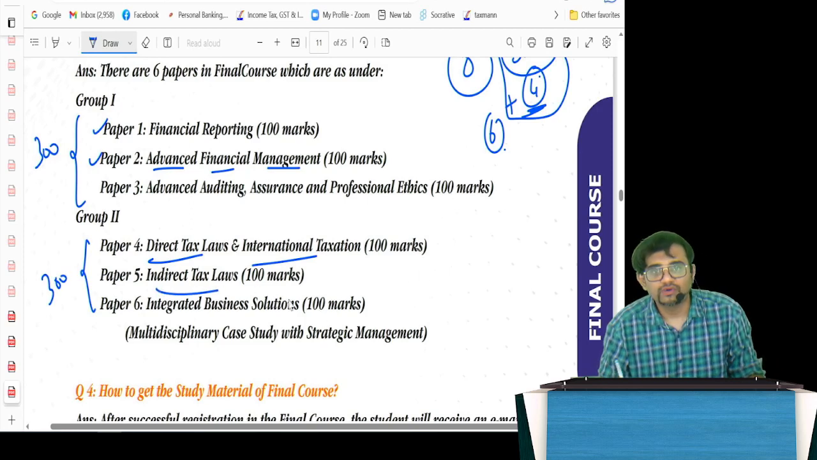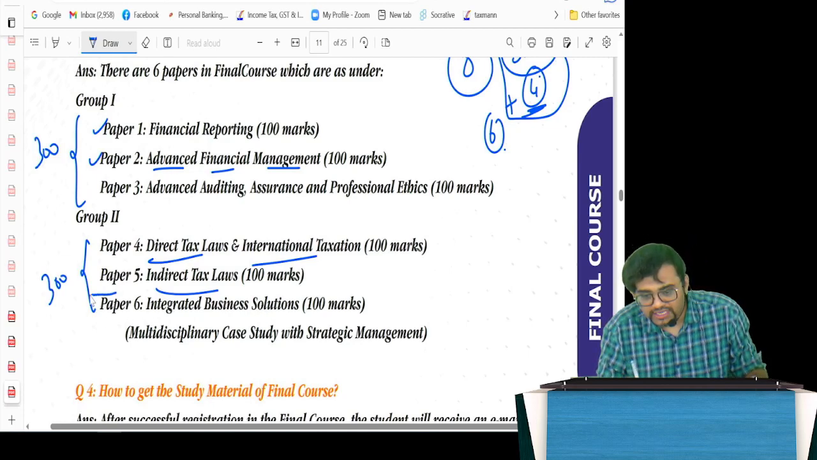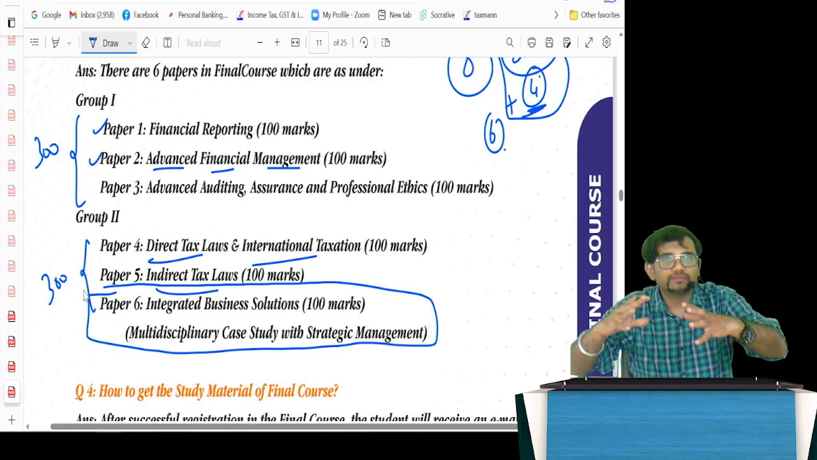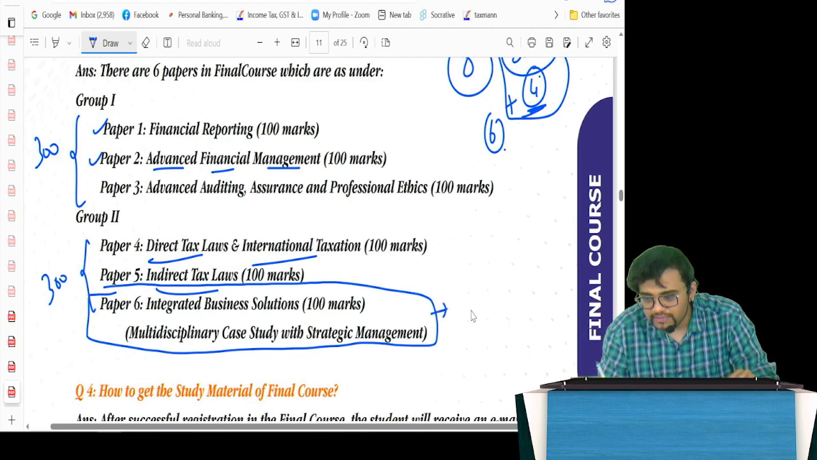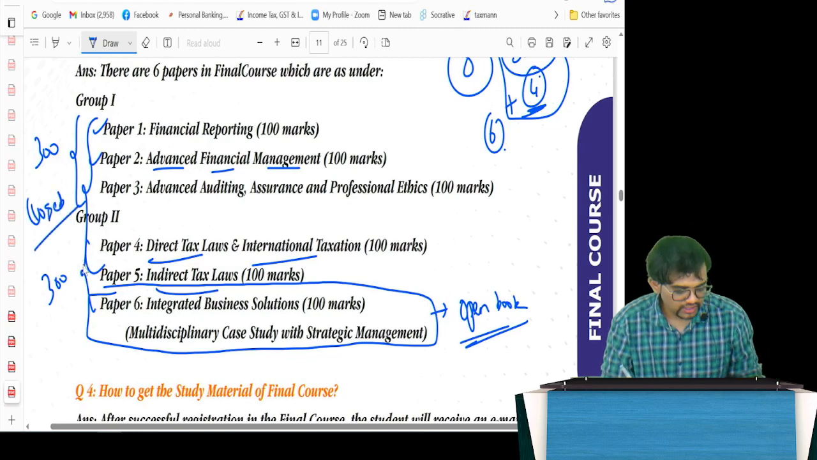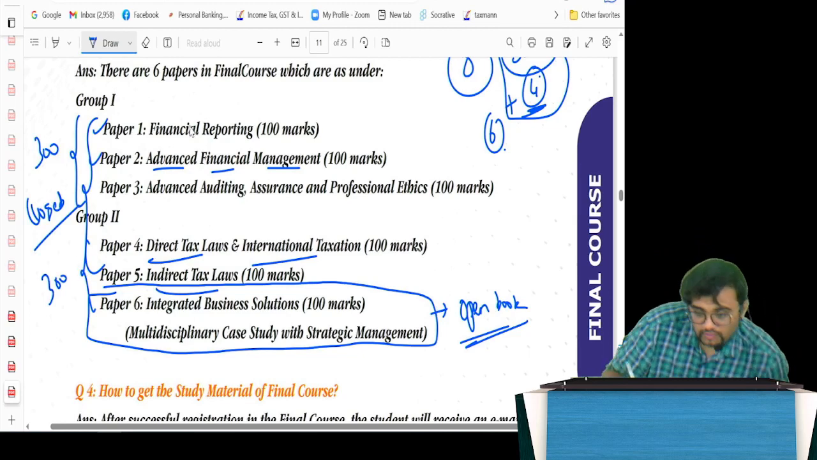Indirect tax laws, and then you have one deadly paper, which was earlier paper 6, the elective paper in the old syllabus. We had 6A, 6B, 6C, 6D and all that, and then we had this also, the multidisciplinary case study. Nobody was taking this subject up because it was all subjects combined, but now they have made it a compulsory paper. And guys, this will be an open book examination, whereas all the other papers will be closed book. That is the important thing: closed book examination for everything else, whereas this will be open book.